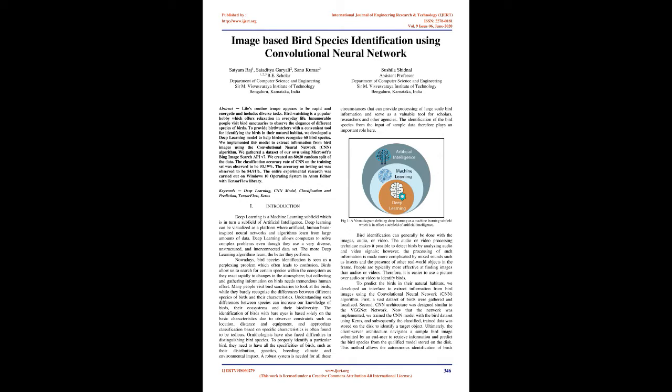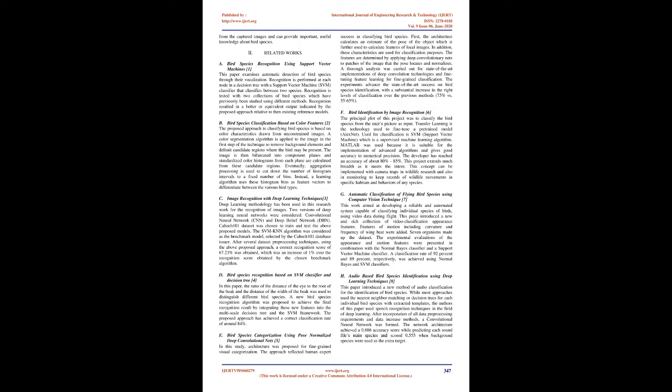To predict the birds in their natural habitats, we developed an interface to extract information from bird images using the Convolutional Neural Network (CNN) algorithm. First, a vast dataset of birds was gathered and localized. Second, the CNN architecture was designed similar to the GNet network. Now that the network was implemented, we trained the CNN model with the bird dataset using Keras, and subsequently the classified, trained data was stored on the disk to identify a target object.